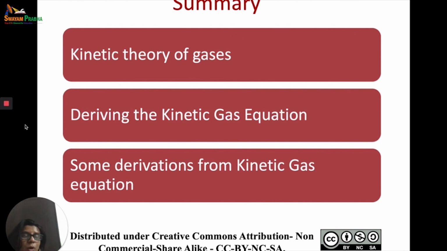Another point was that the molecules are in a state of constant random motion and in all directions. During their motion, they collide with one another and also with the walls of the container, and therefore they are changing their path continuously. Another point was molecules are assumed to be spherical and perfectly elastic. Hence, their molecular collisions are perfectly elastic. Therefore, they do not undergo any loss of energy when they collide with one another or with the walls of the container. However, there may be a redistribution of energy during the collision.